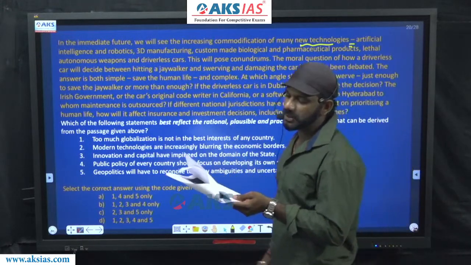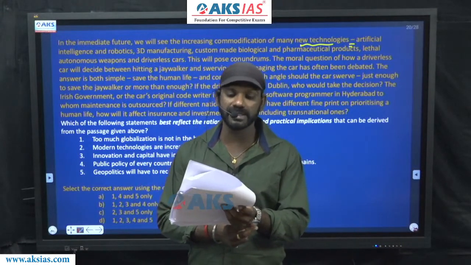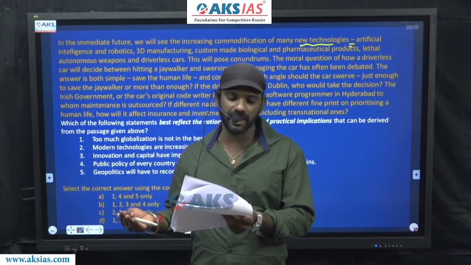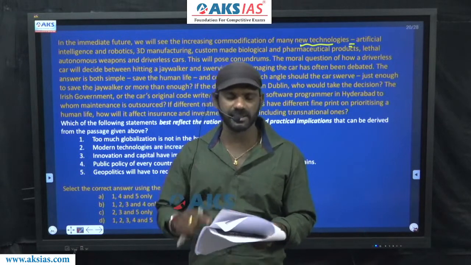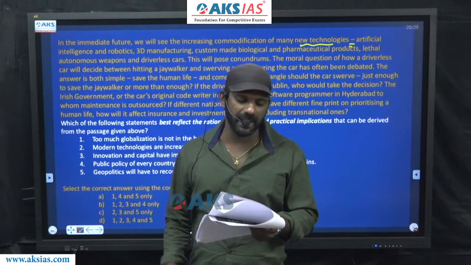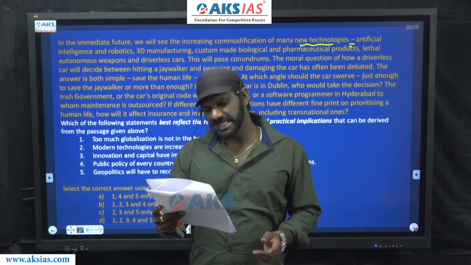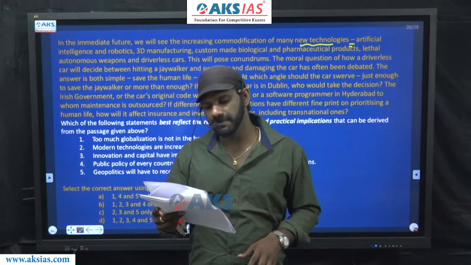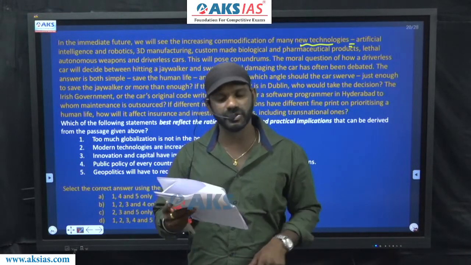This will pose conundrums. The moral question of how a driverless car will decide between hitting a jaywalker and swerving and damaging the car has often been debated. The answer to this is both simple, save the human life, and complex. At which angle should the car swerve? Just enough to save the jaywalker, or more than enough?